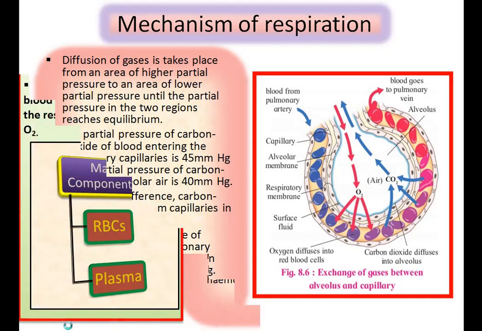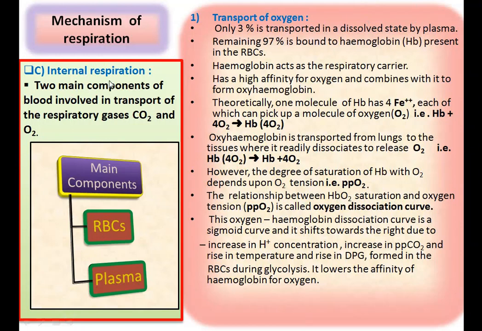Then the next step, that is internal respiration. In case of internal respiration, two main components of blood are involved in transport of the respiratory gases, that is carbon dioxide and oxygen. The first one is called RBCs, that means red blood corpuscles. We can see detail in the circulation topic. Red blood corpuscles are responsible for carrying oxygen and carbon dioxide. Then the second component is plasma.